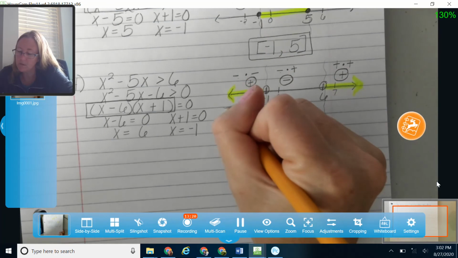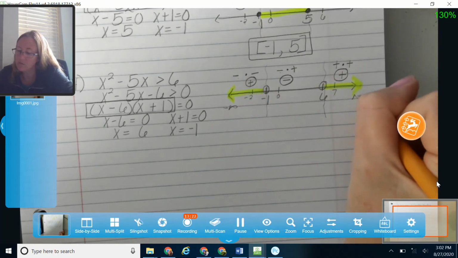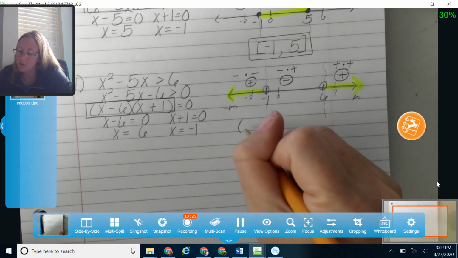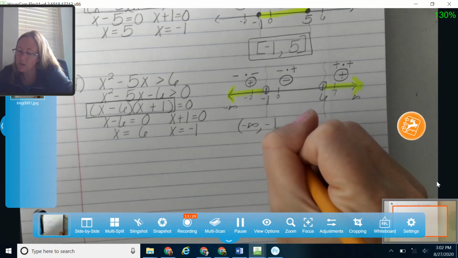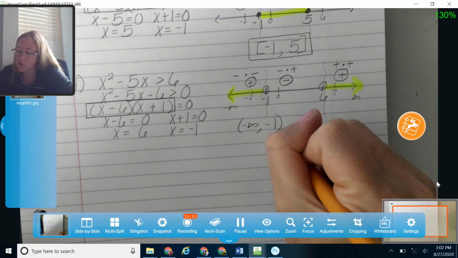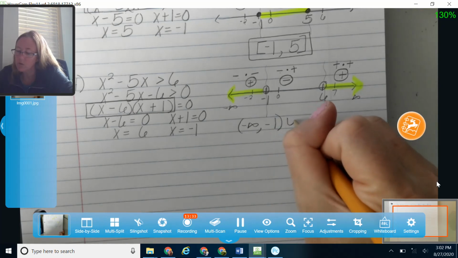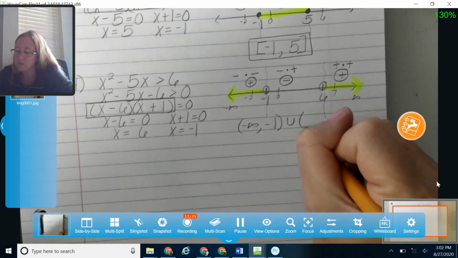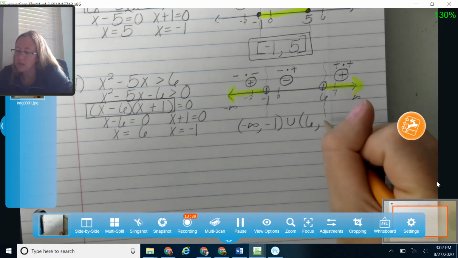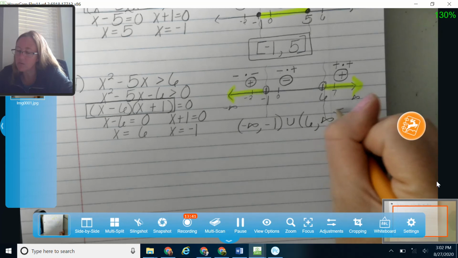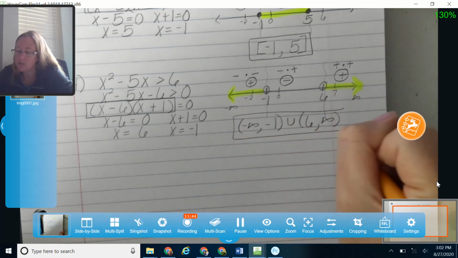Okay, so this is negative infinity. This is positive infinity. So my answer is going to go, parentheses, always on infinity. From negative infinity to negative 1, parentheses because I have the open circle. We use our little U shape. It's called a union. It holds them together. And then parentheses on 6 because of that open circle. And always parentheses on infinity. And there's my answer to that one.